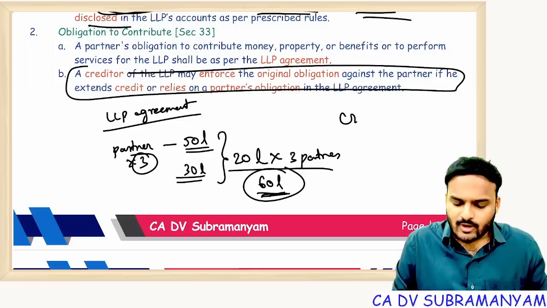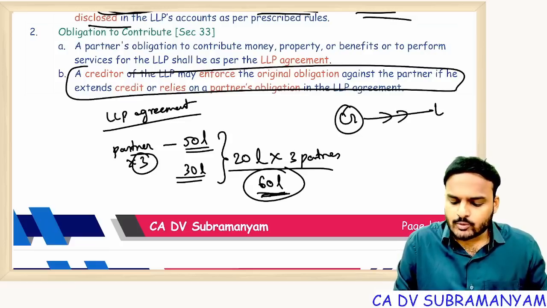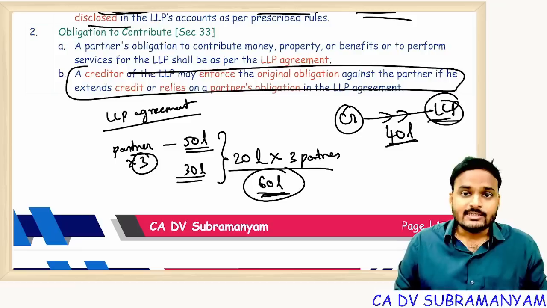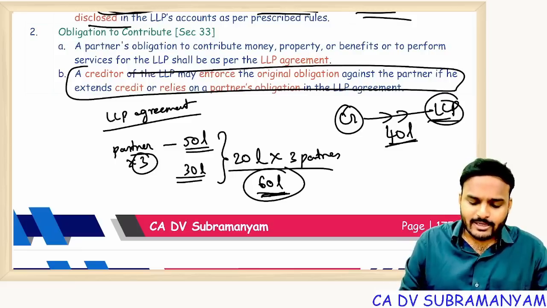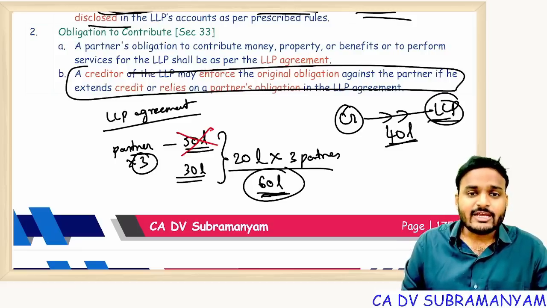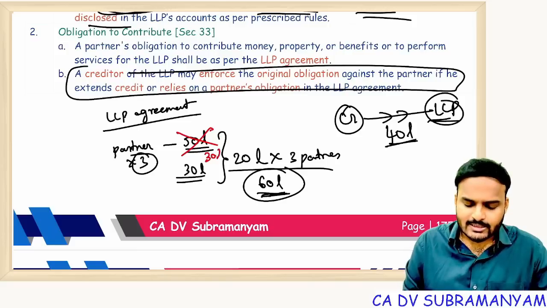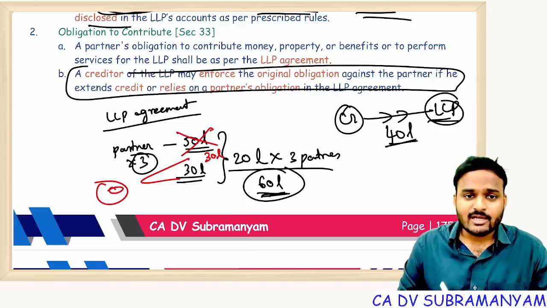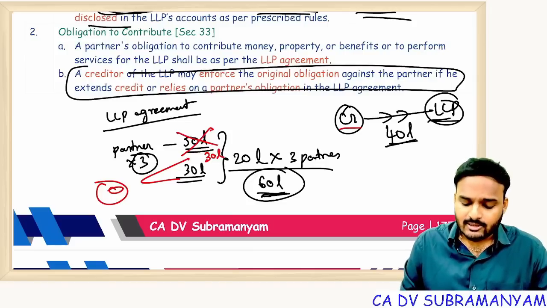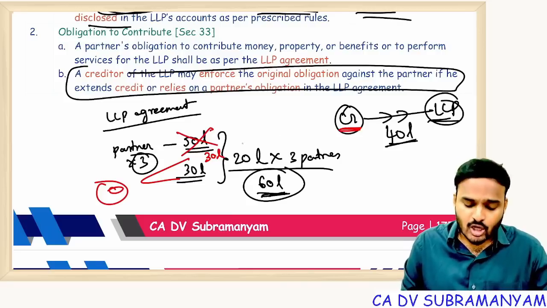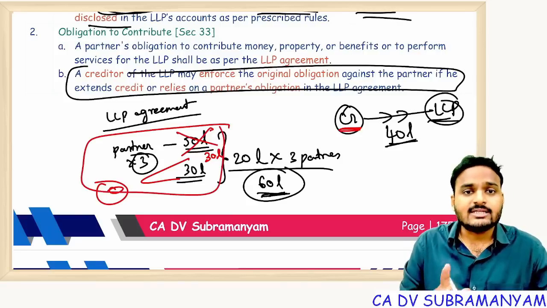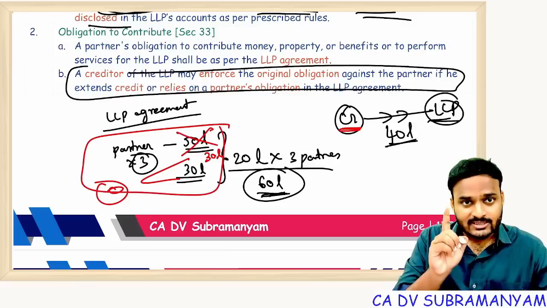Looking at this, one creditor gave loan to LLP. For example, some 40 lakhs credit he gave to LLP. Subsequently, partners of LLP modified LLP agreement. They reduced 50 lakhs agreed contribution to 30 lakhs, making their liability zero. Now, subsequently, if LLP is not paying that money, tell me whether creditor can collect amount based on original LLP agreement. Answer is yes.